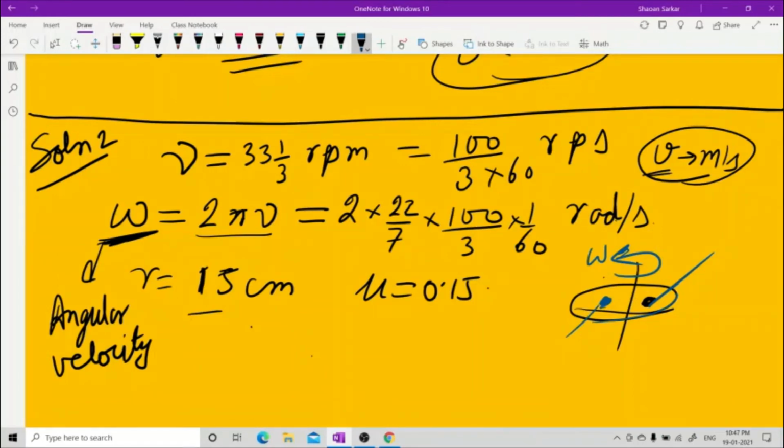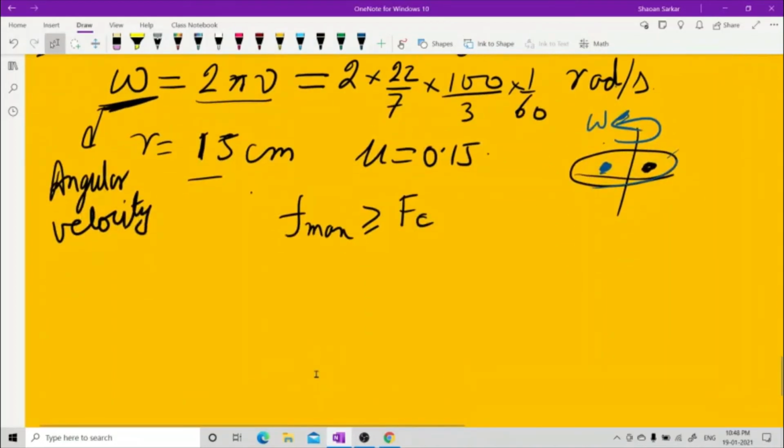You remember that question I did on banking, that if the car has to stay on the road, then the friction should be more than the centripetal force. In order to stay, I told there also, the frictional force F maximum should be greater than the centripetal force FC. This is the way I write. In the car motion also you saw it. So we have F max, you know, mu mg. There is nothing more than that in this mu mg. Now this should be greater than the centripetal force.